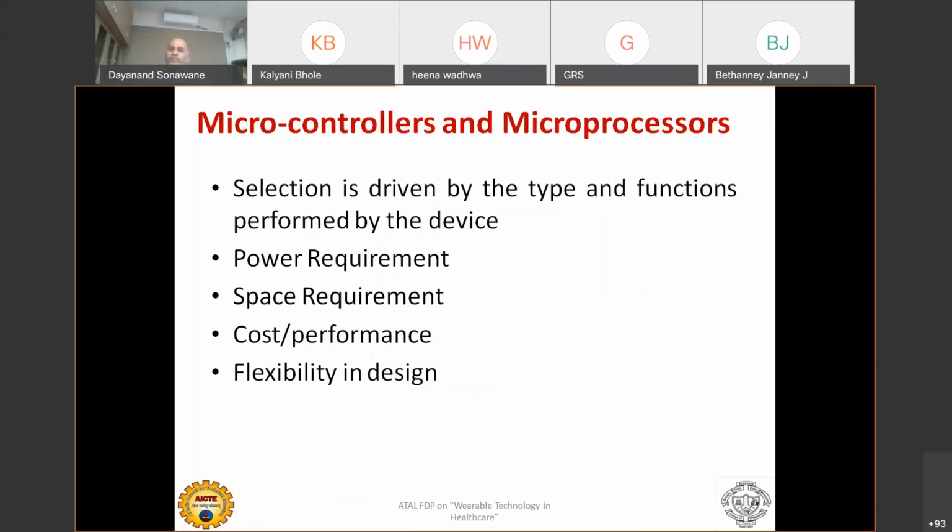Now, one by one, we will see the components of the wearable device, what their requirements are, and what we should look for in each component. Now, microcontrollers: what is the most important thing for a microcontroller? We will look at it for the wearable device.